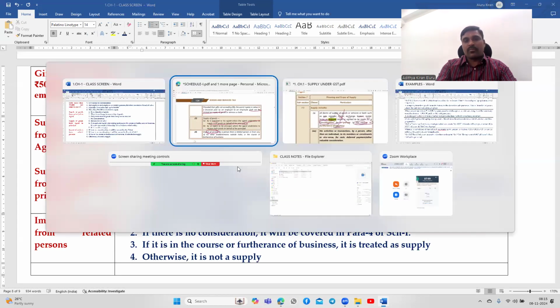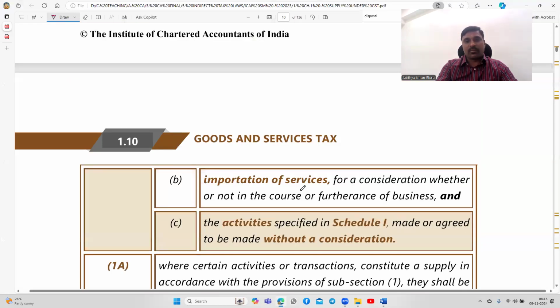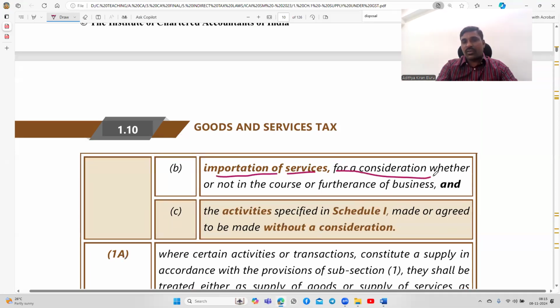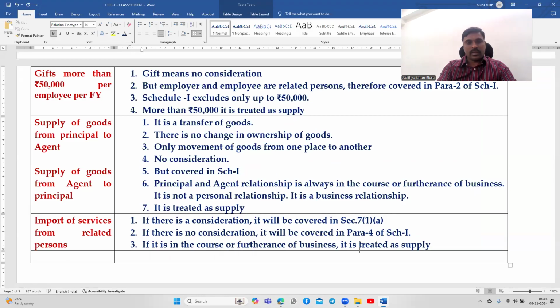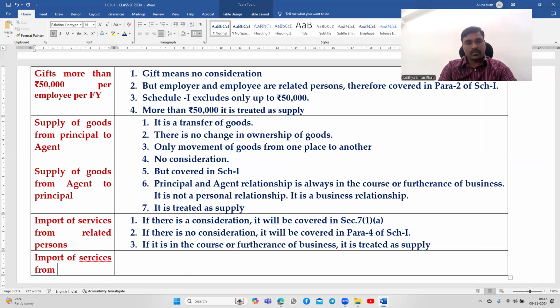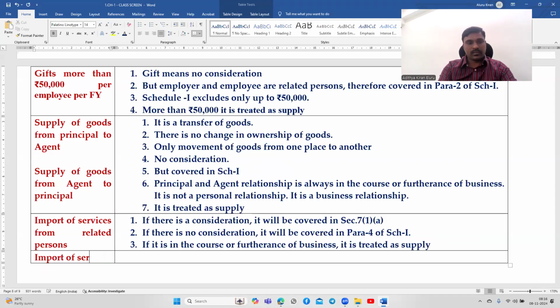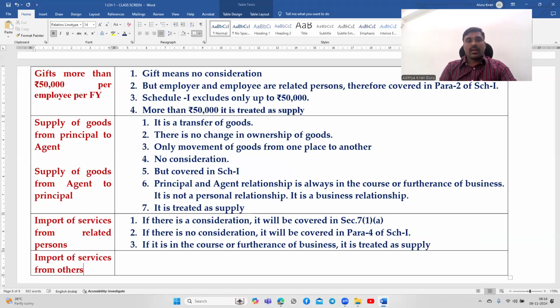Look at this. Another point is there within section 7, subsection 1. Import of services for a consideration, whether or not in the course or furtherance of business. When I say import of services, this is also a separate discussion.